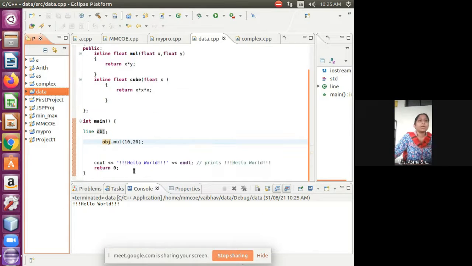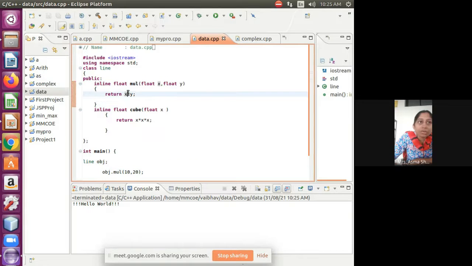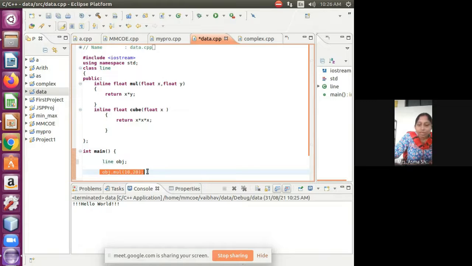Okay, why not? Yes, student, what we observe now is that it calls the function, but whatever the return value is, we haven't stored it anywhere. This function is returning something because we have written a return statement here. So this function returns the multiplication value. So I'm writing ans. Now print that out, cout and then ans.